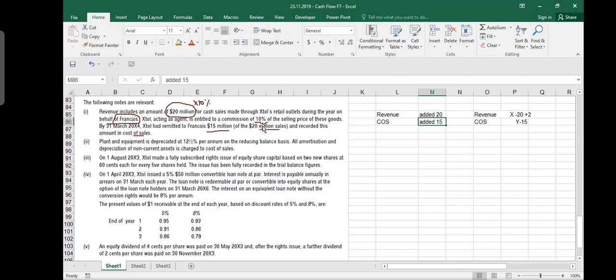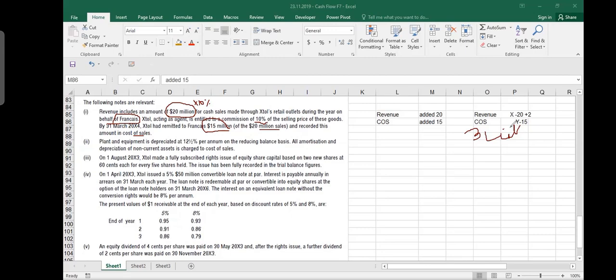Because 20 million was collected, 2 million belonged to this Extol company because of the 10% commission. So 18 million he should return back to Francis. Yes or no? After taking 10% commission from 20 million, 2 million is my commission. The remaining 18 million I should send back to Francis. And how much have we already given to Francis? 15. So what should we do now? We have a 3 million liability.